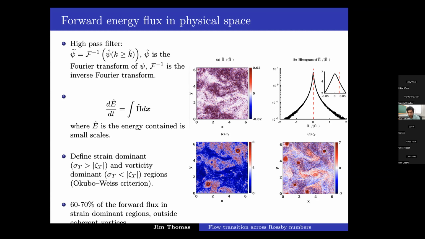So a lot of the forward flux happens in the vortex peripheries. As we increase Rossby number, the forward flux increases around the vortex peripheries, and that goes hand in hand with the vortices shrinking in size, reducing in number, and disintegrating.